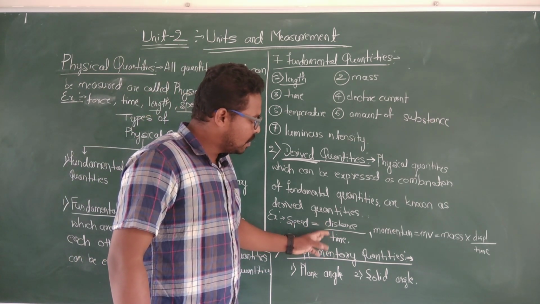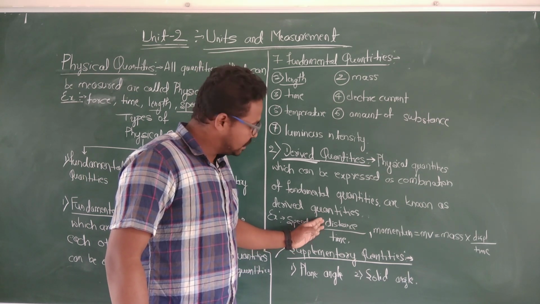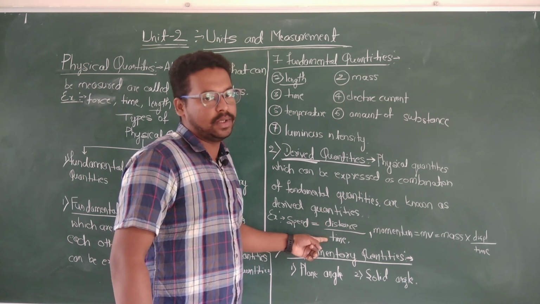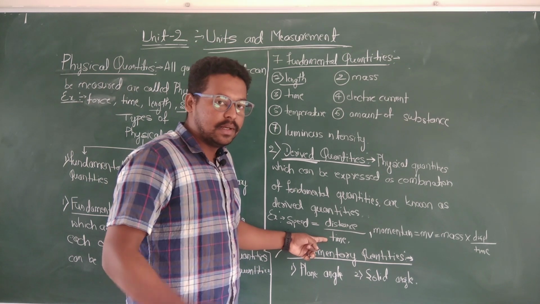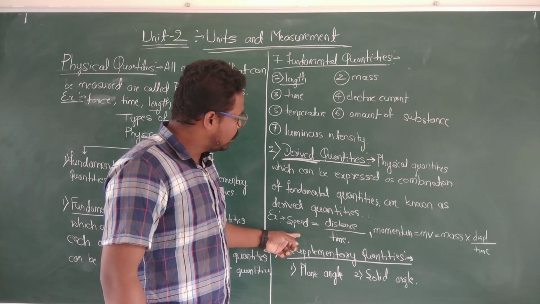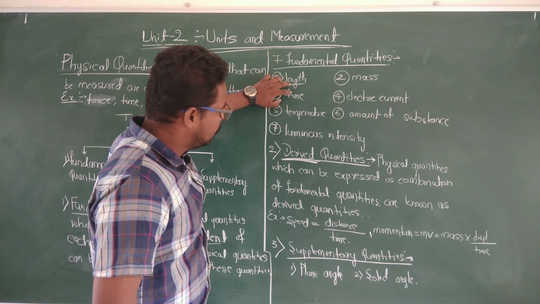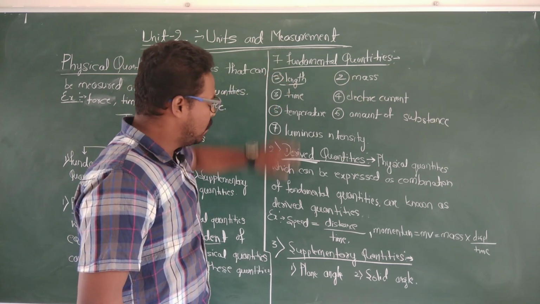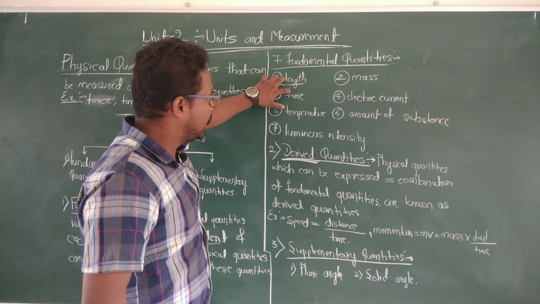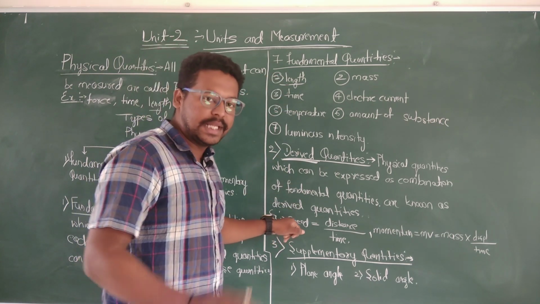Length and time are fundamental quantities. So what we have done here is derive the speed from the fundamental quantities. Then speed is a derived quantity.